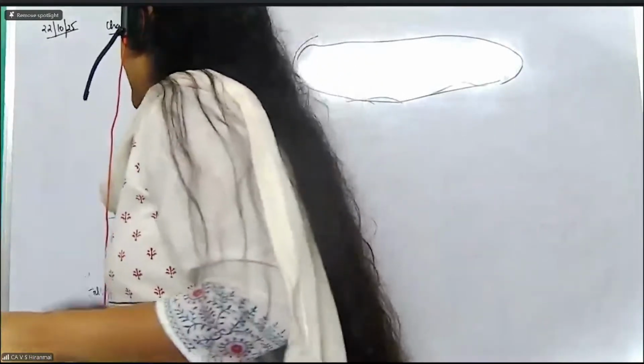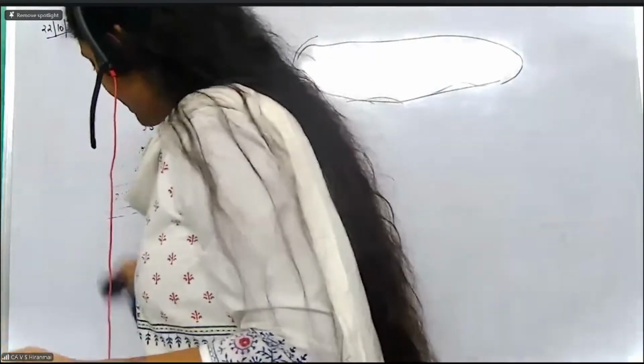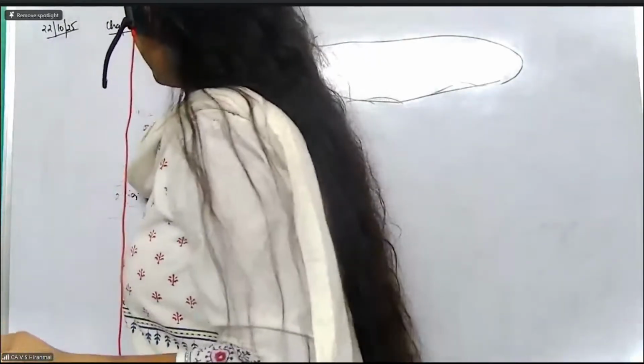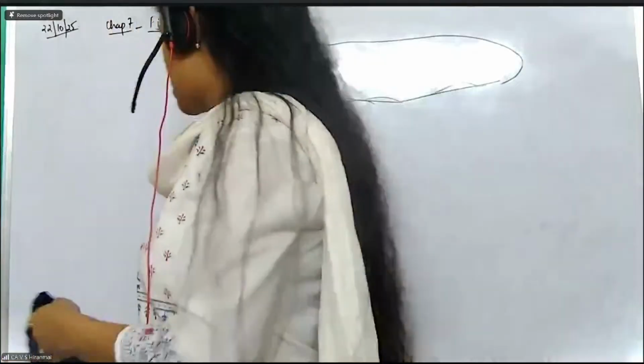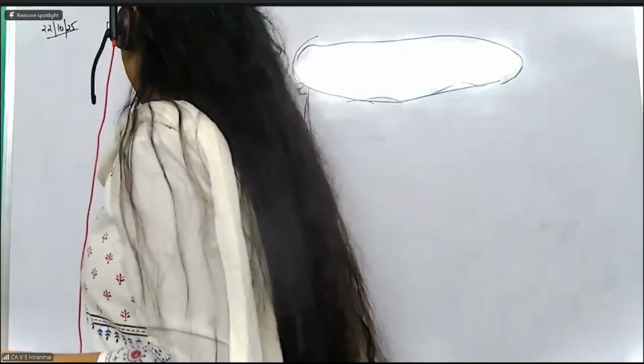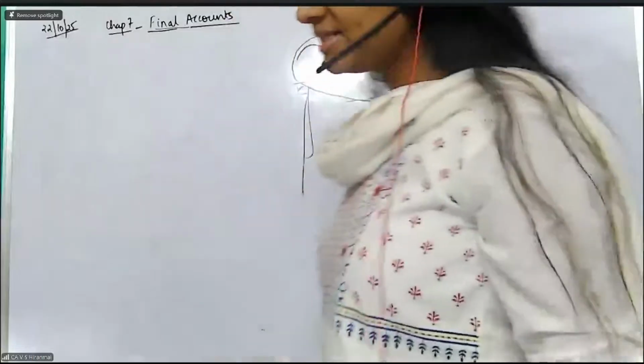Yes. Then what should we be doing? That time you have to be very, very careful. My dear students, usually closing stock comes outside your trial balance. That is point number 1. But if it comes inside your trial balance, what should I be doing? What are the points that I should know? Very simple.